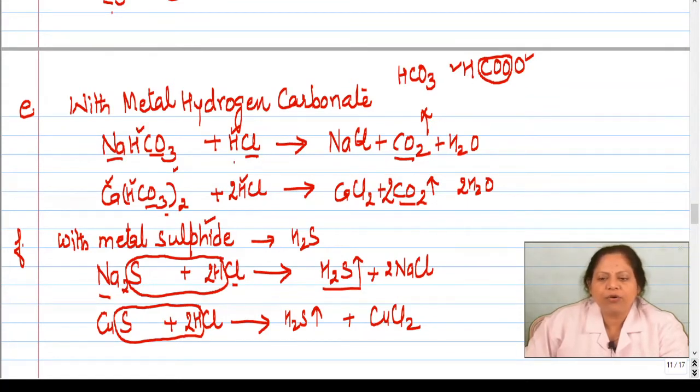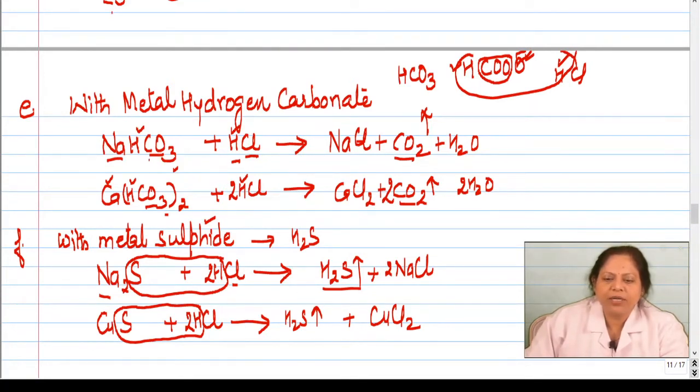From hydrochloric acid it takes one hydrogen and it forms what? Hydrogen, say from HCl. So hydrogen from here, oxygen from here, and so it will be what? H2O. So NaHCO3, the example. So carbon dioxide is formed, then OH and H will form water, and sodium will be left behind, that will combine with chloride to form sodium chloride.